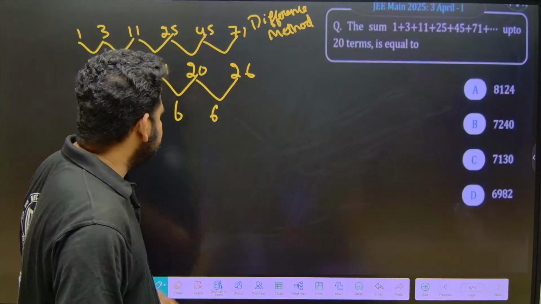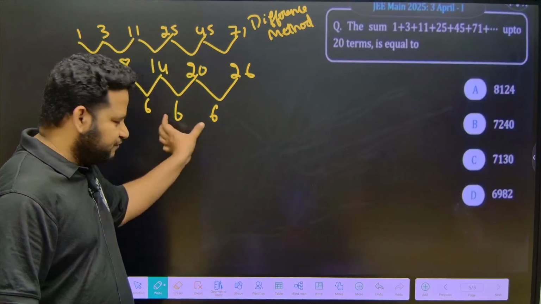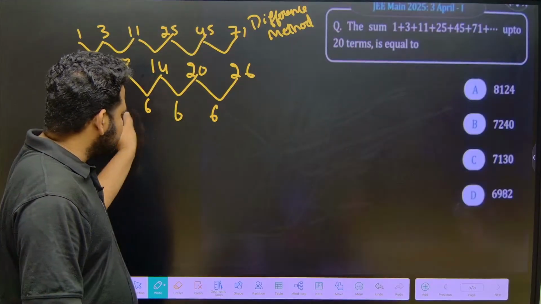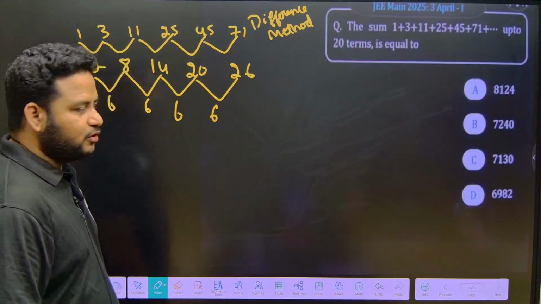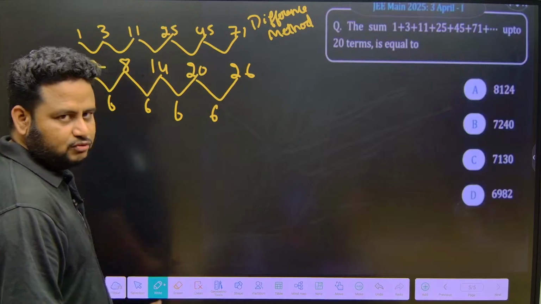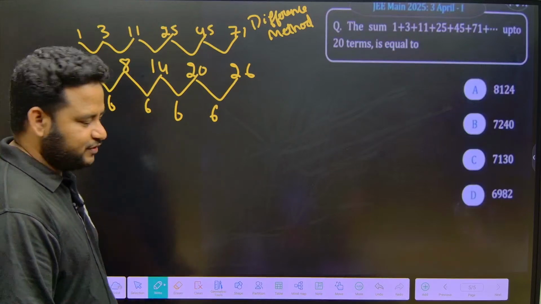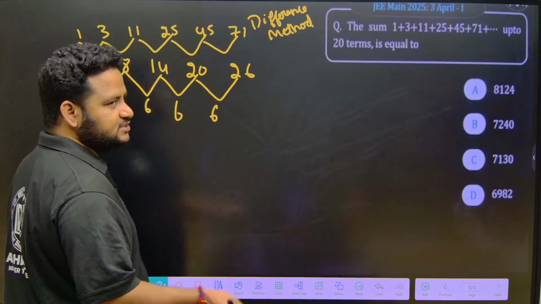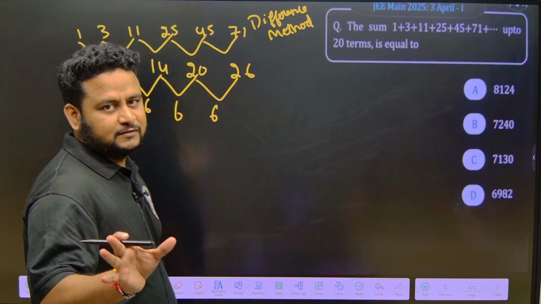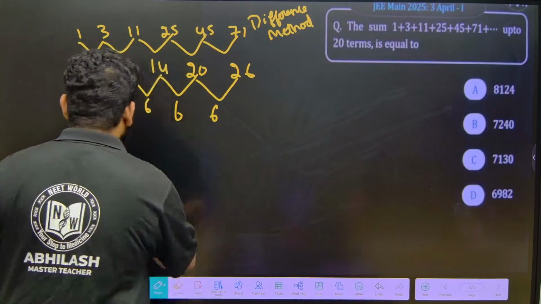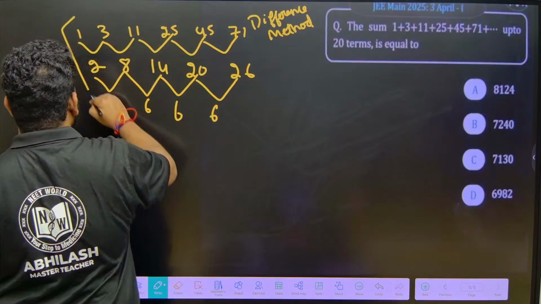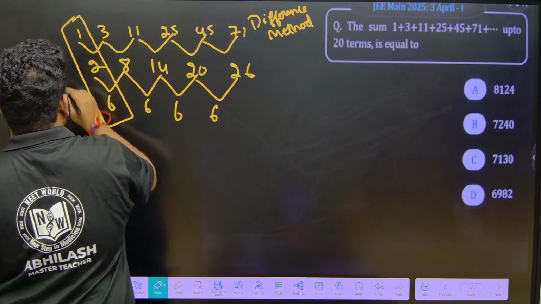Similarly here we got a common difference, that is a constant difference. Now we can solve by the difference method. How does the difference method work? Please watch the concept class if you have doubts, because I have done the complete concept of sequence and series. You can watch it in the playlist. Now here I can apply this difference method.